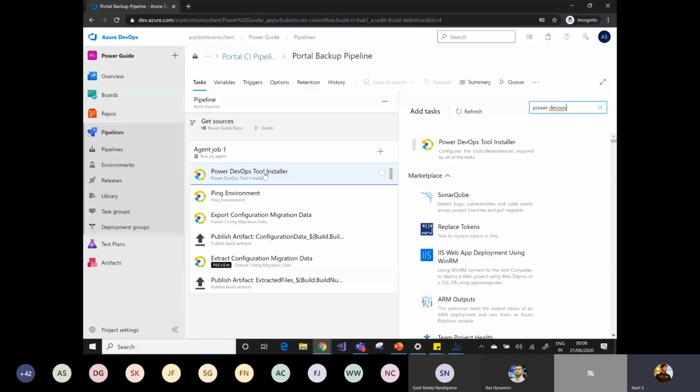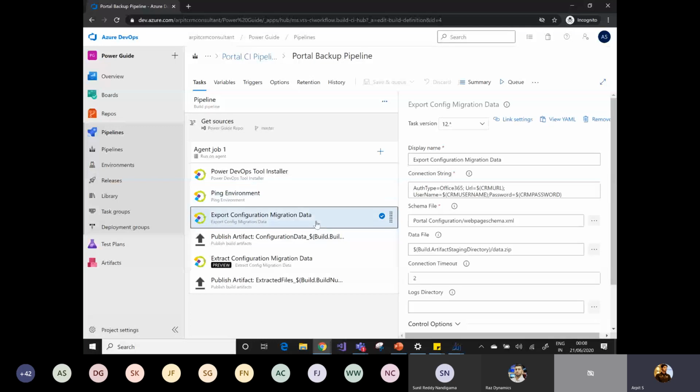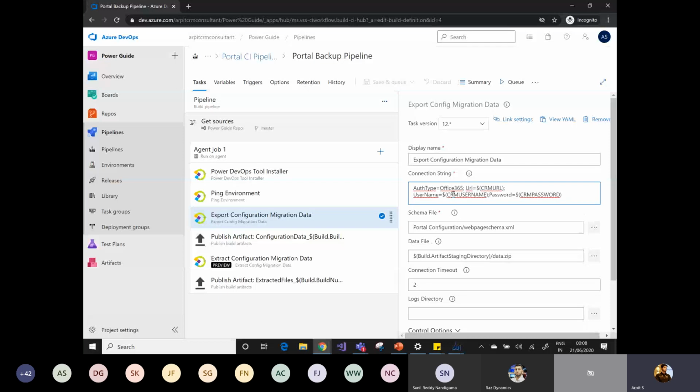Okay, ping environment is basically used to check whether your environment is reachable or not, or whether you are able to connect or not. Another thing I've used is export configuration migration data. It's simply making the connection with my source Dynamics 365 instance. There are a lot of ways to connect to your Dynamics 365 instance; it depends on the situation. Currently I'm using Office 365, that is, the basic authentication.